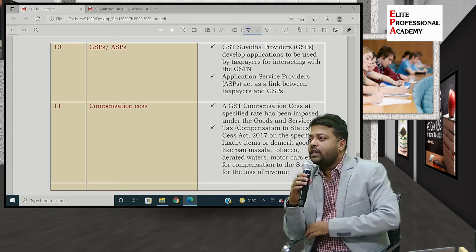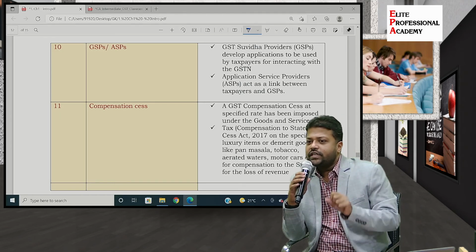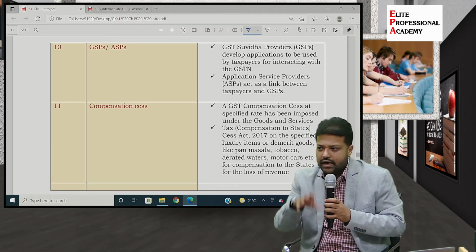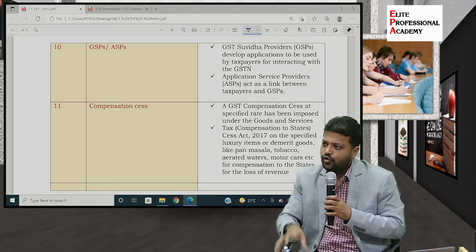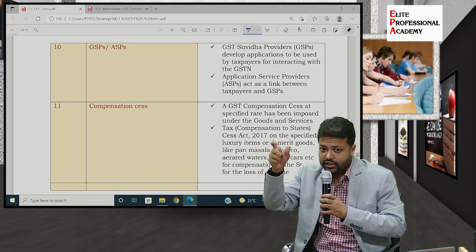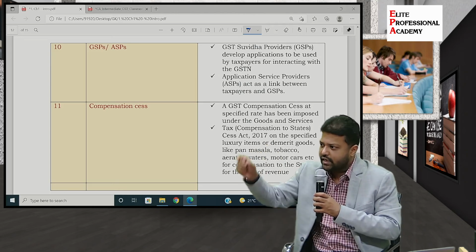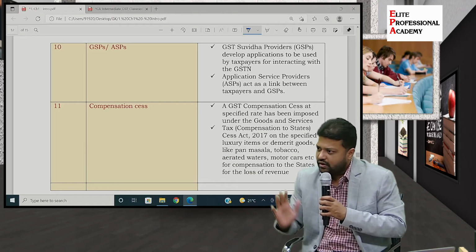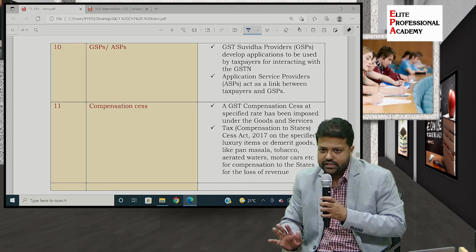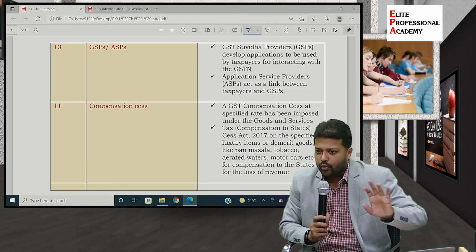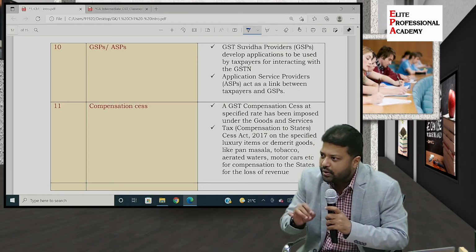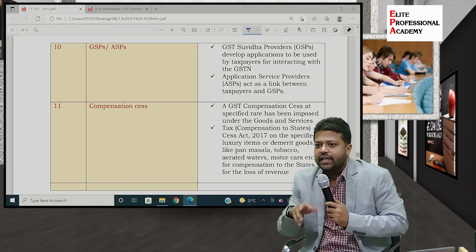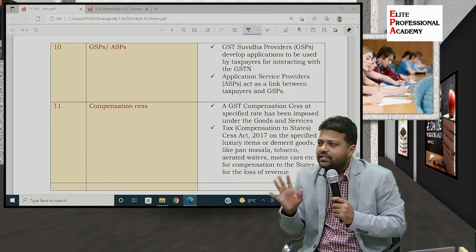But for all that to happen, government has given certain utilities. So if you want to file the returns, means what? You'll be giving all the details of sales: date of sales invoice, number of sales invoice, party to which you are selling, party's GST number, what is the basic amount, what is CGST, what is SGST, what is IGST, what is cess, what is total taxes, and what is the total gross amount. Everything you will inform to the government while filing the compliance and GST return. So it is very difficult to open the portal every time and fill in the information one by one. So they have developed certain utilities and given them to the common people so that they can fill those utilities. Utilities means basically Excel based templates.